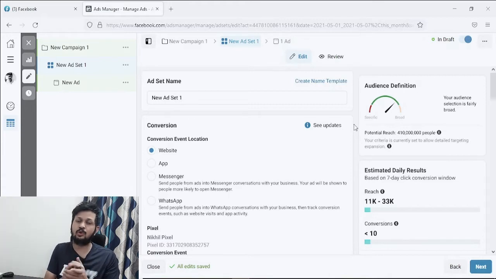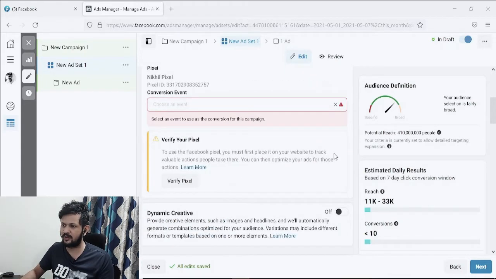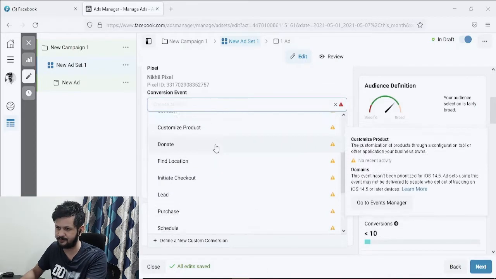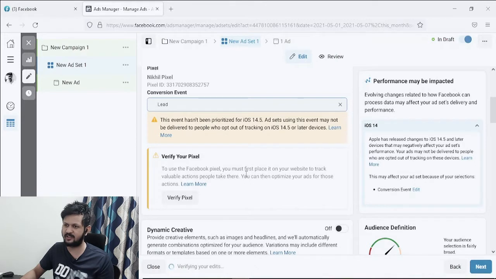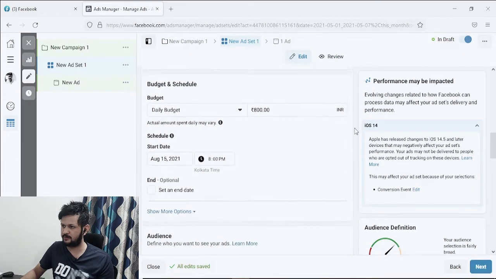No matter how good your ad copy or your ad is, if your targeting is not good, if you're not reaching the right people, it doesn't make sense. So what are those mistakes? Let's understand. The first very common mistake, let me just select an event here. So lead event, obviously my pixel is not set for this account, or you want to have that fixed also. So let's go to the first mistake.